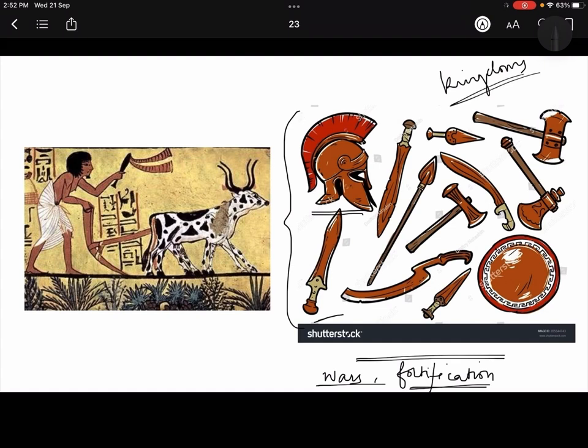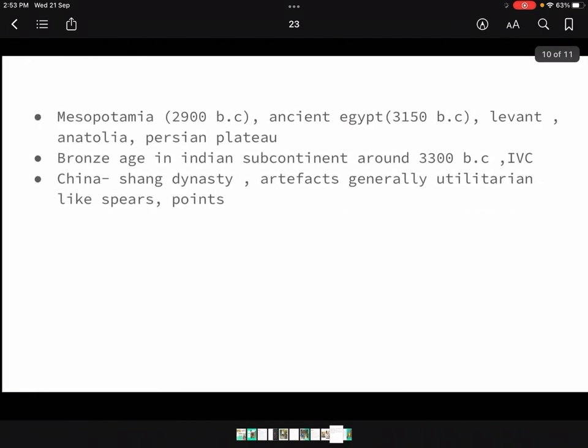So this way you can see how the civilizations are growing, and they must have started to use animals for plowing also. So a lot of technology has evolved. It has become much more sophisticated.